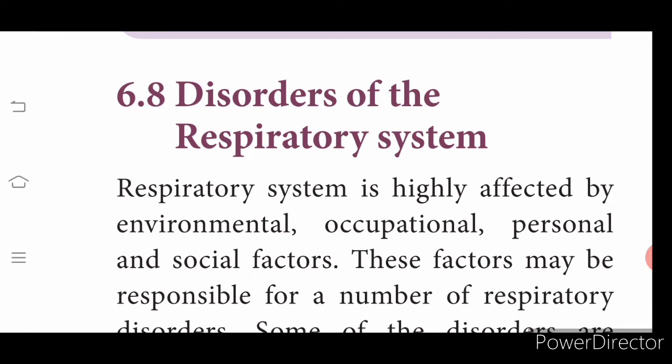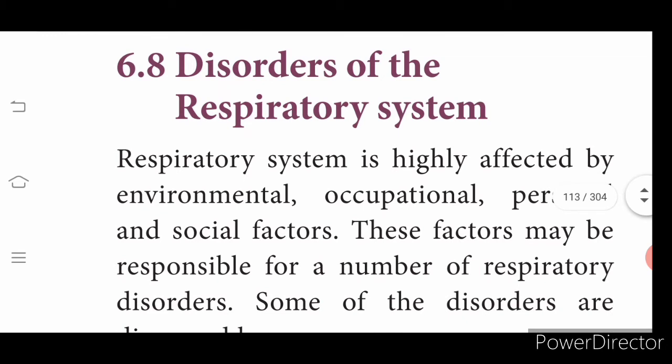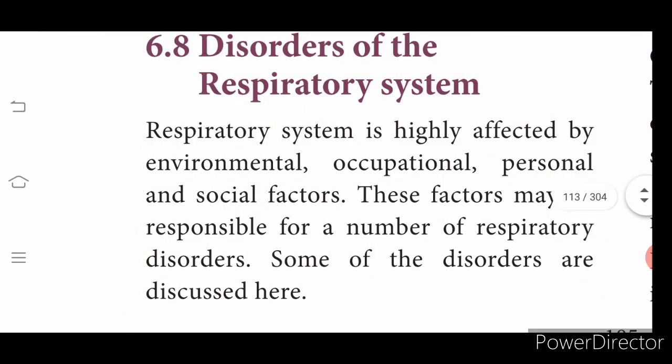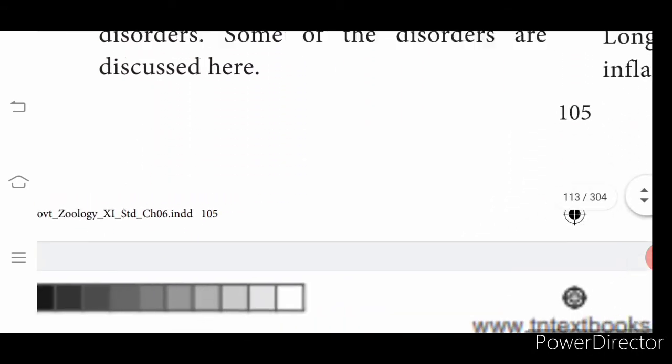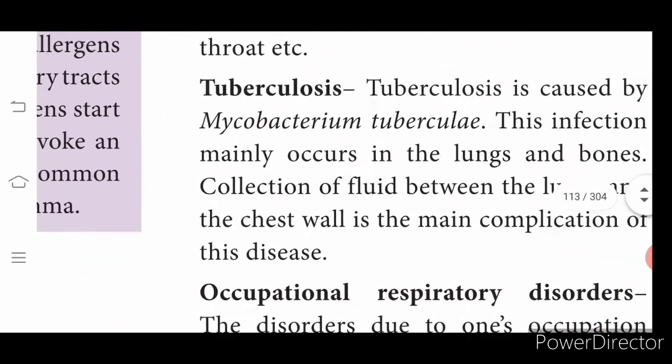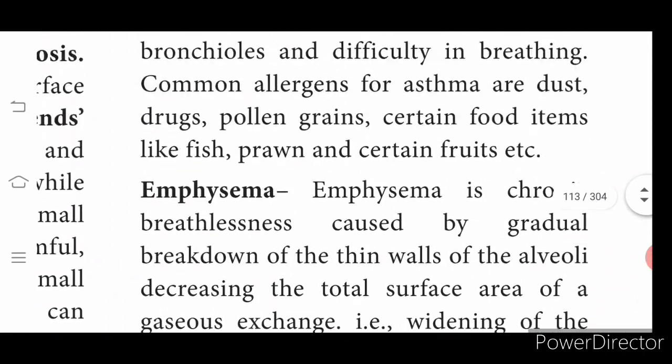We have discussed so far the transport of oxygen, transport of carbon dioxide, regulation of respiration by the nervous system, regulation of respiration by the hormone, and what will happen when you go to a higher altitude, when you go too deep into the sea, and what is the sickness faced by the swimmers. Okay, and disorders of the respiratory system. Actually, these disorders are the common disorders that you can learn by yourself.